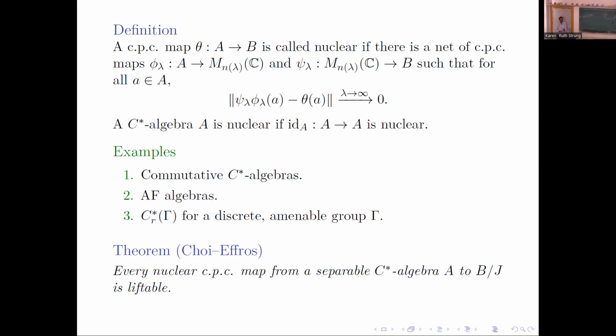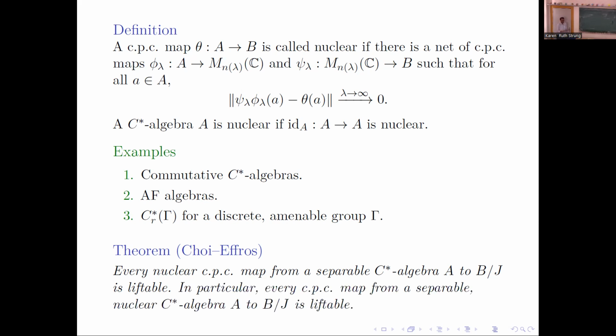This is a fundamental theorem by Choi and Effros, which says every nuclear CPC map from a separable C-star algebra A to a quotient is liftable. So in particular, if you take A to be nuclear and separable, then any CPC map to the quotient is liftable. This is one of the fundamental results, and it's way old.